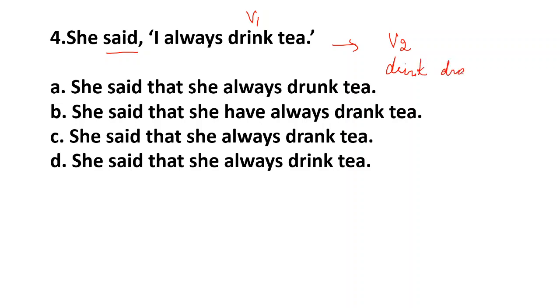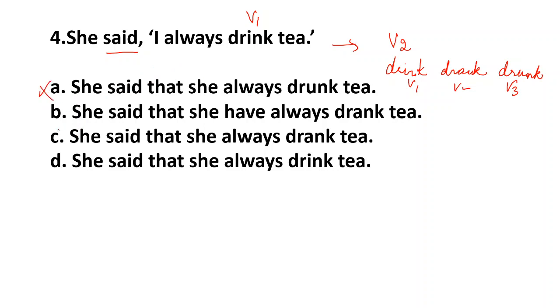drink, drank, and drunk. So this is V1, V2 and V3. Remember, when the reporting verb is in the simple past tense, you have to change into the simple past tense in the indirect speech. "She said that she always drunk." Now this is V3. You cannot do that.